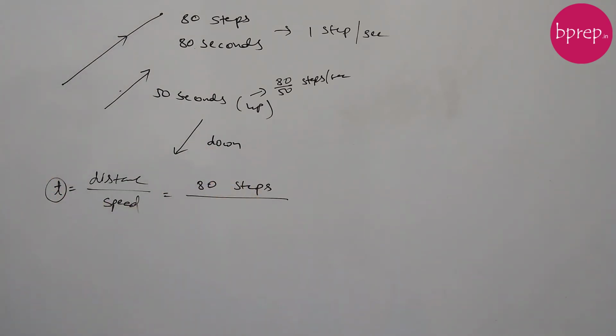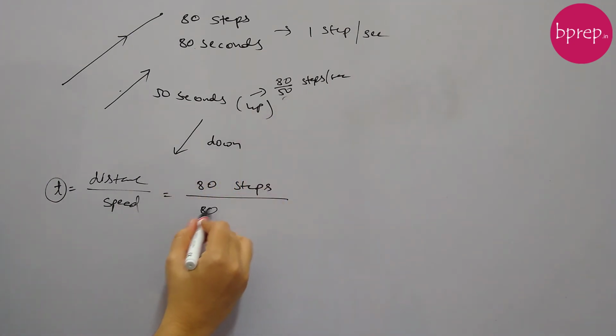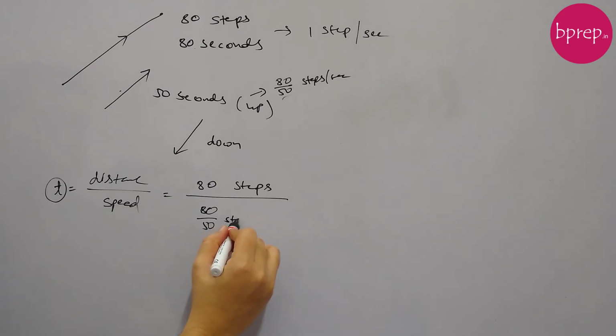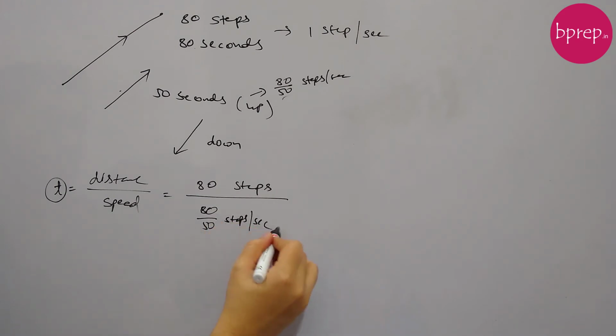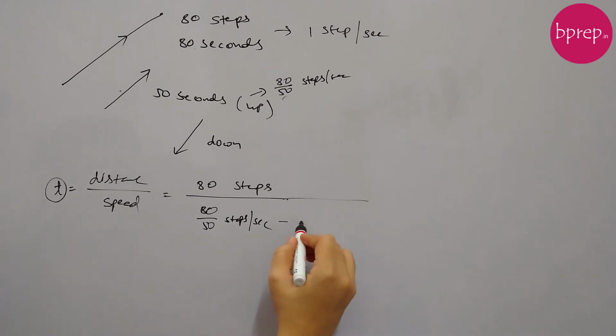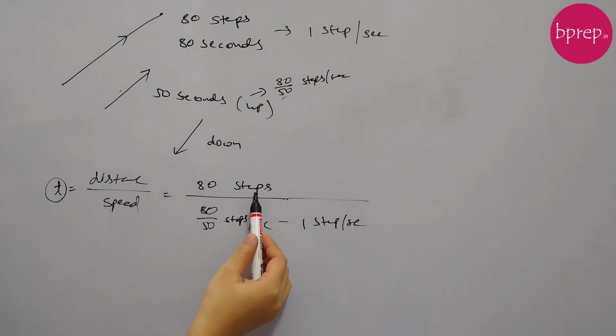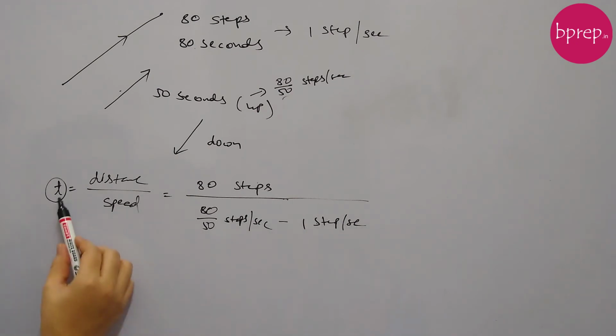So your effective speed will be your speed, which is 80 by 50 steps per second, minus the speed of the escalator, 1 step per second. The steps in the numerator and denominator will get cancelled, and we will have only seconds, so we'll get the time in seconds.